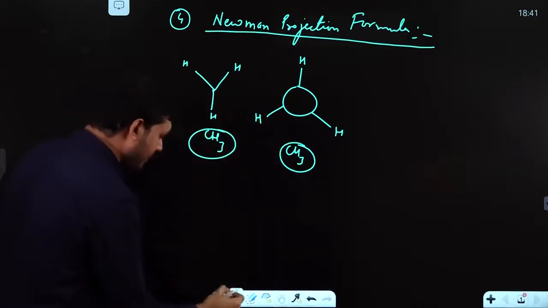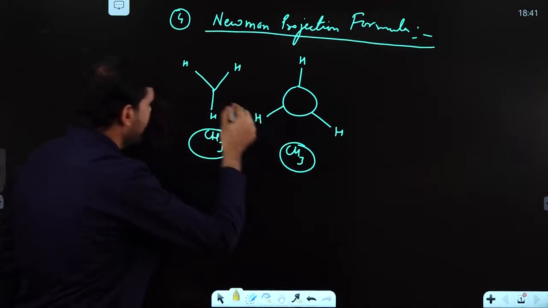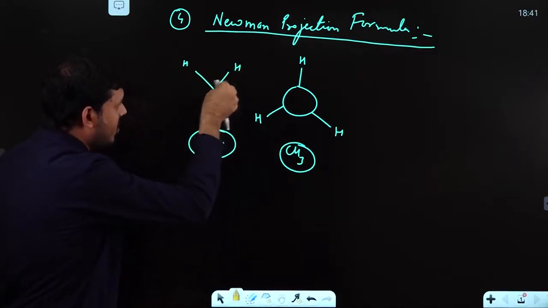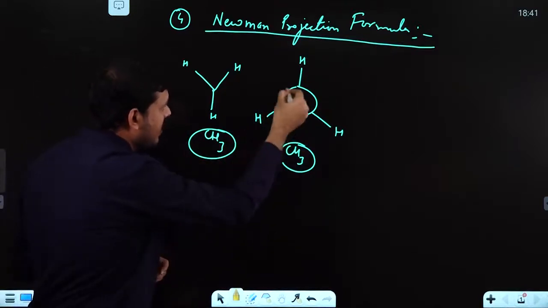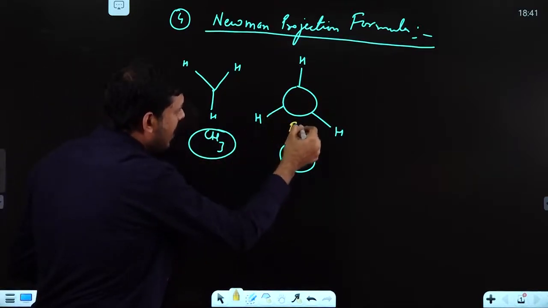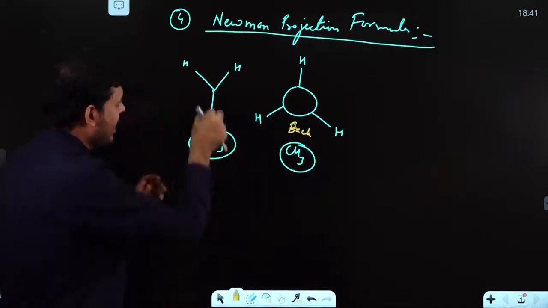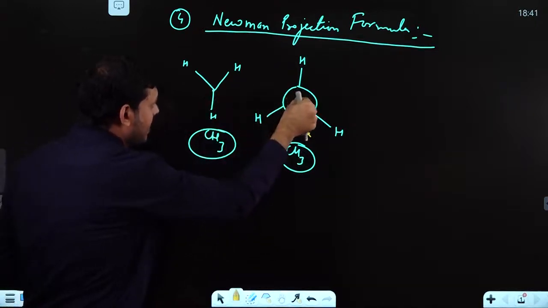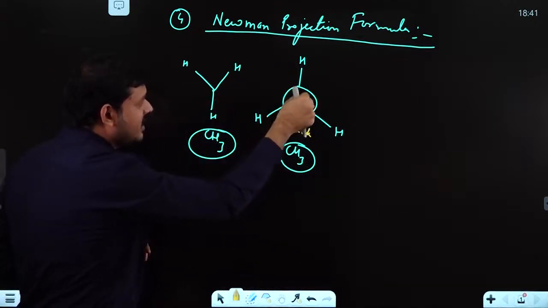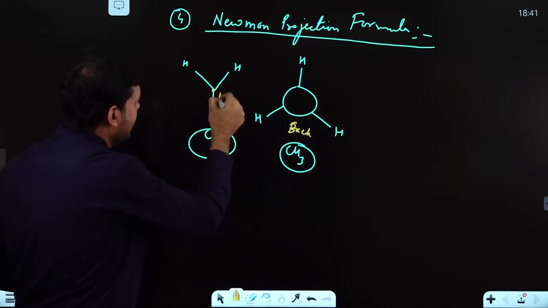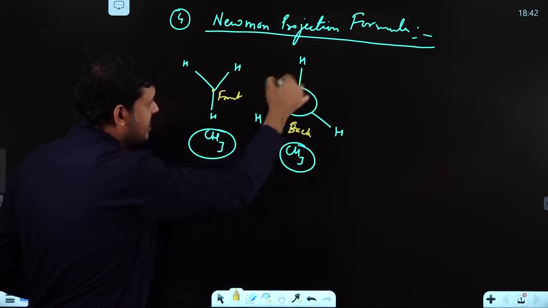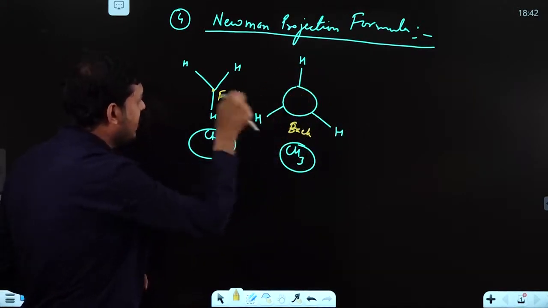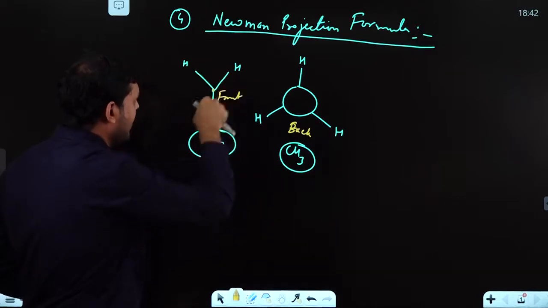What I am telling is, if you pick up this part and just keep it here, what you are representing is that this carbon is the back carbon, the backside carbon. Now you picked up and put it here, so this back carbon is making a single bond here with this front carbon. This carbon already has 3 carbon-hydrogen bonds, and it has a sigma bond here with this front carbon, and this is also having 3 other bonds.